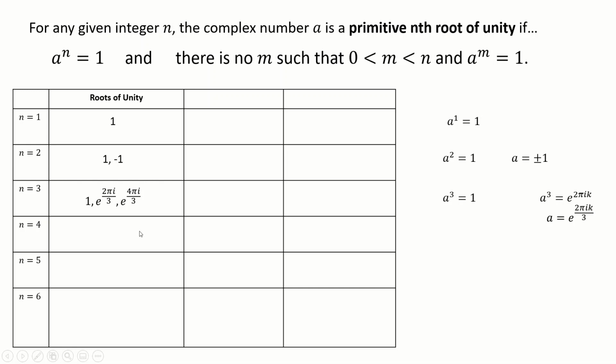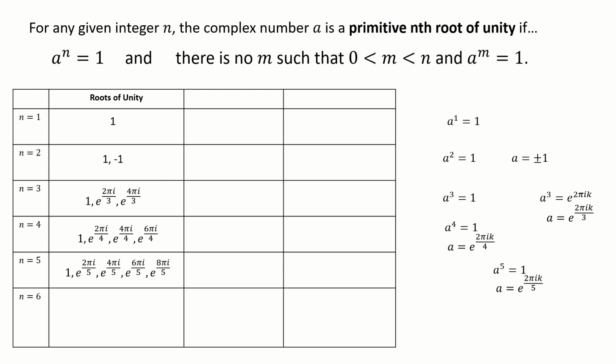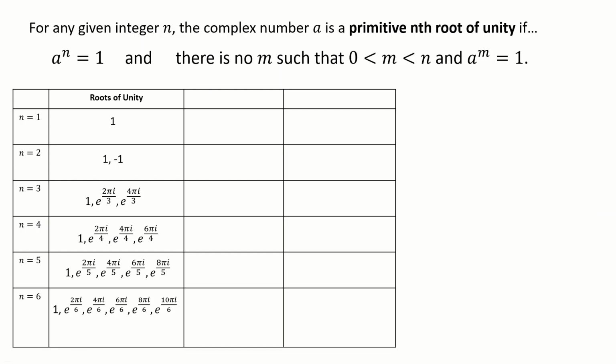Okay, so that's that. Let's carry on and fill in the rest of the table. So a to the 4 equals 1, pull the same trick. We'll get those as our 4 fourth roots of unity. For n equals 5, again, same trick. These are our 5 fifth roots of unity. And for n equals 6, here are our 6 sixth roots of unity. So nice and straightforward, and we know we have them all because there should be, for example, 6 solutions here, and there are.